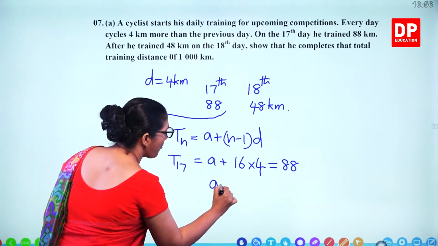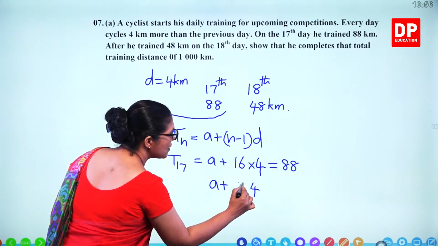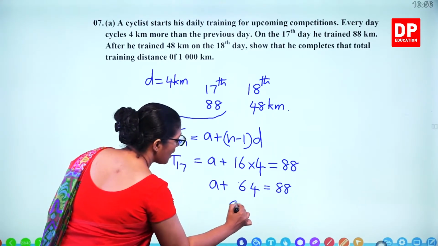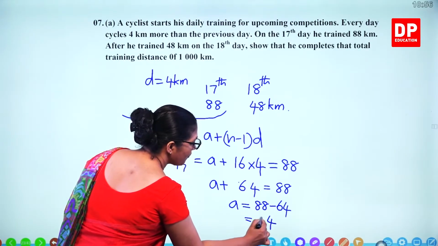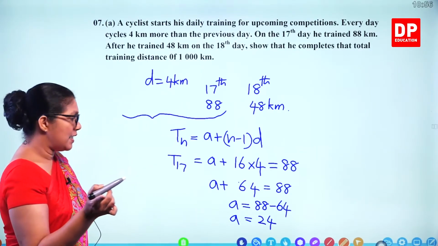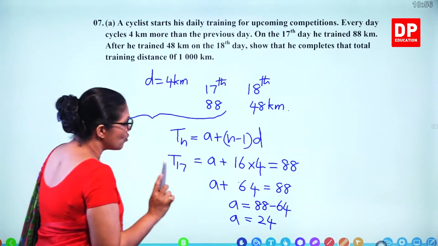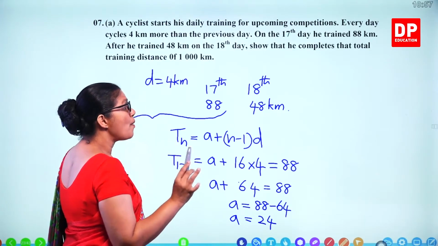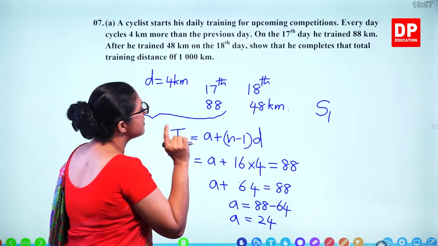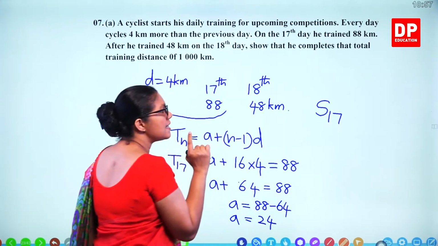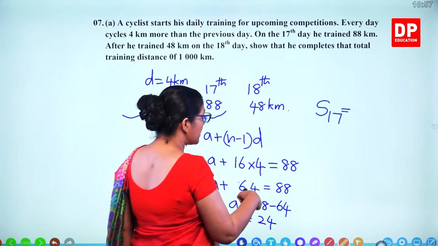So what's a? First multiply 16 by 4, 64. A becomes 88 minus 64. So 24. The first term is 24 kilometers. He ran. Not ran, he cycled. So 24 kilometers. That's the first term. Now we can find out the total distance. Total distance traveled for 17 days, S17.